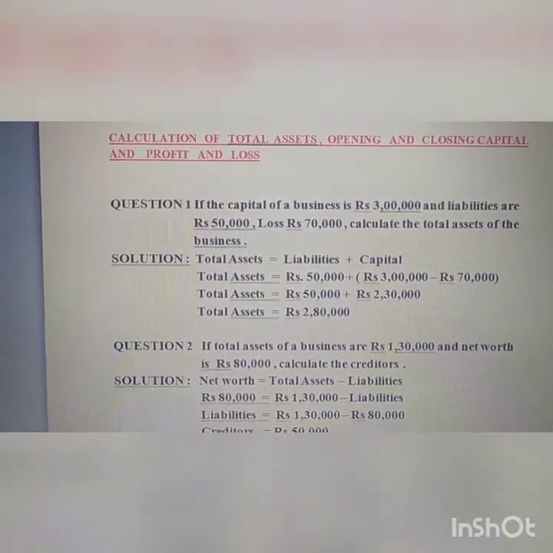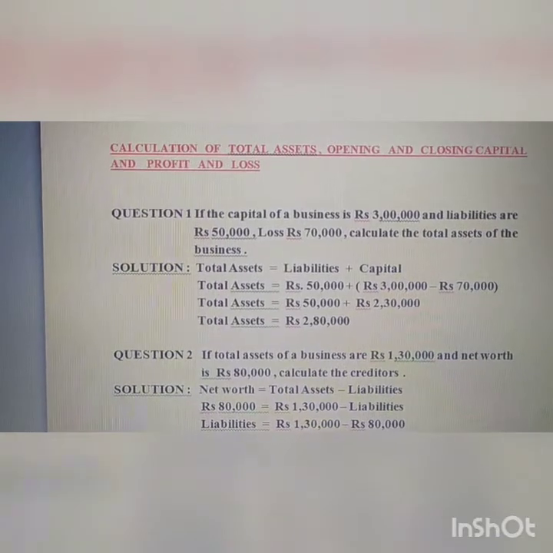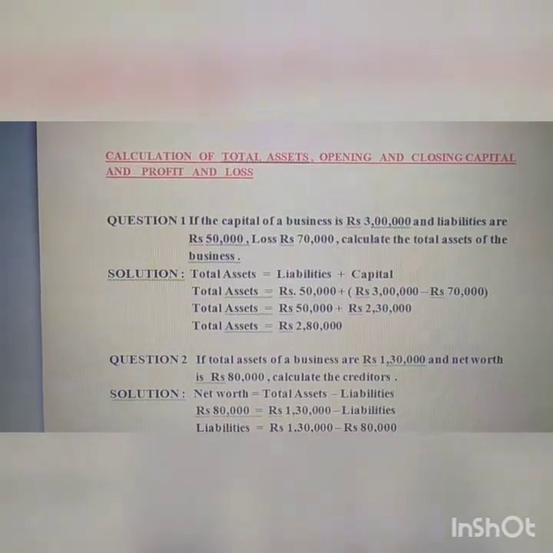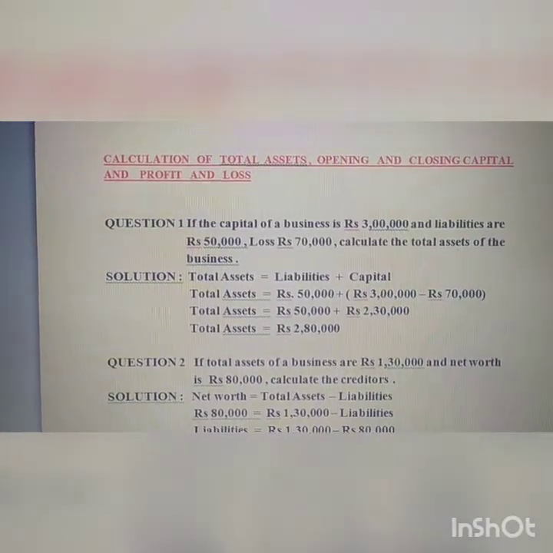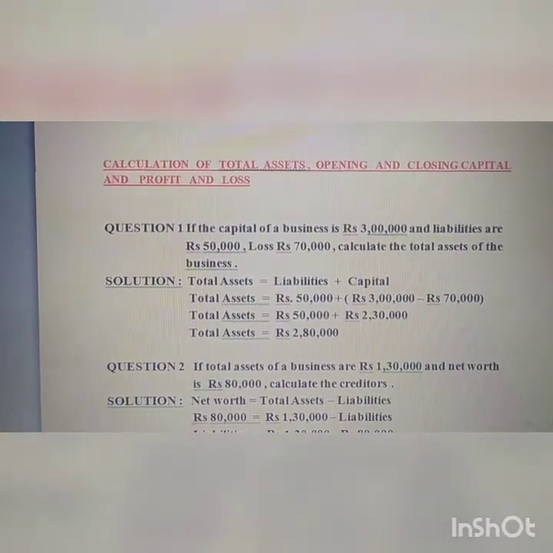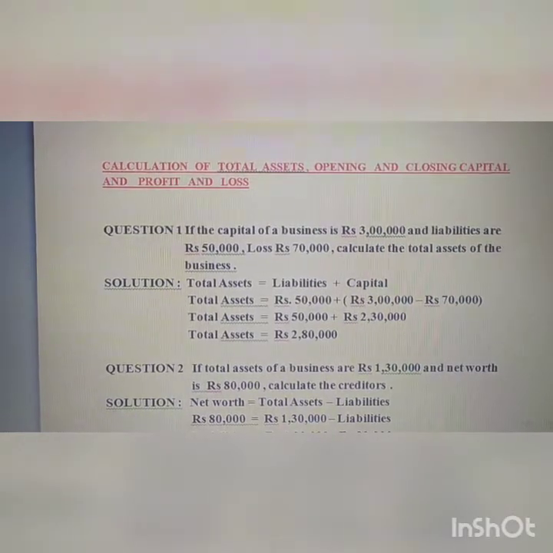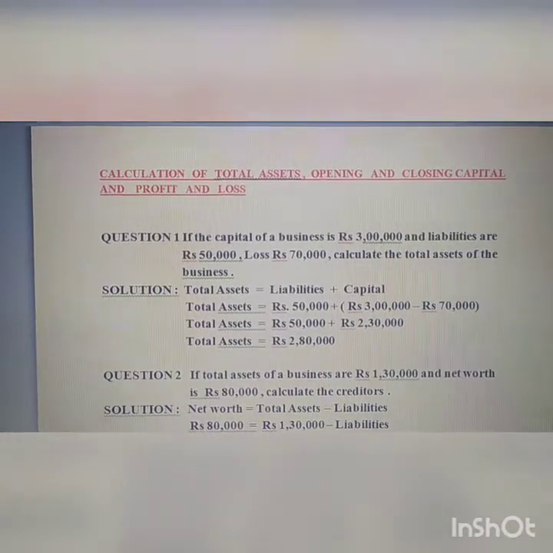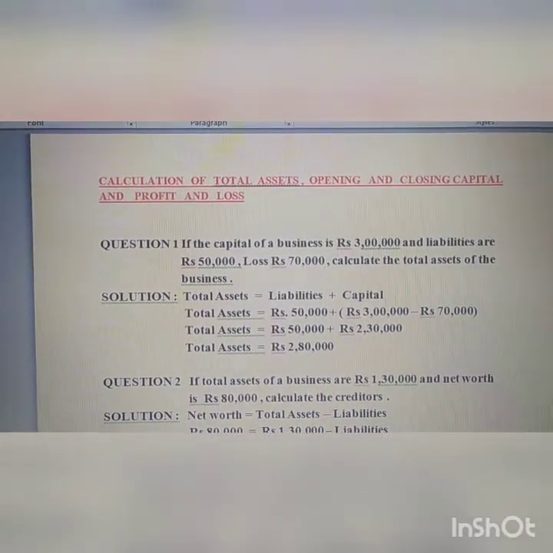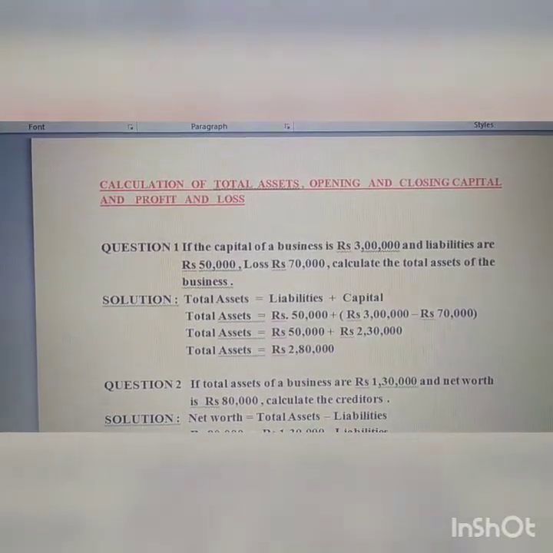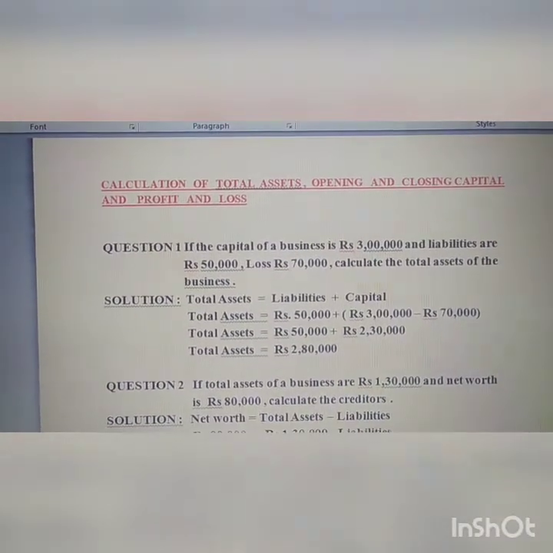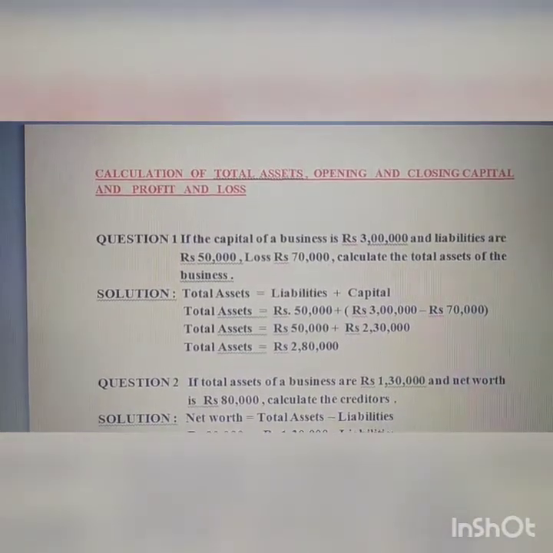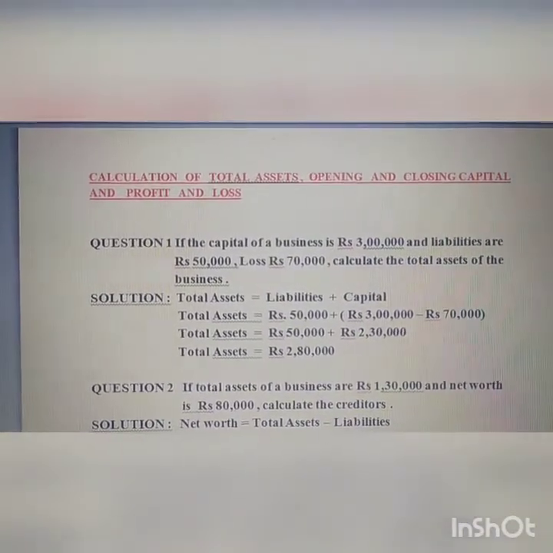We know the basic formula of accounting equation, which is assets equals liabilities plus capital. The same formula we are going to apply here. As you know, all adjustments related to profits, losses, drawings are done with capital. So here also we'll adjust this amount of loss with the capital.